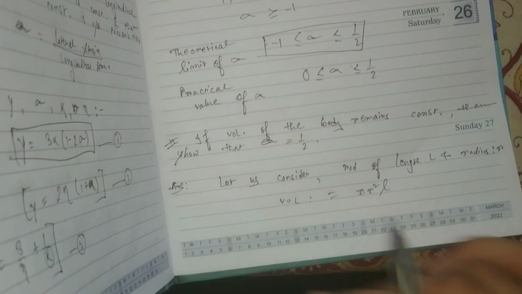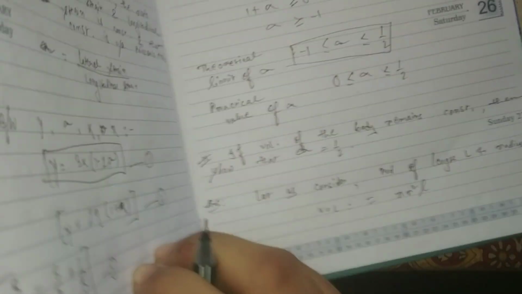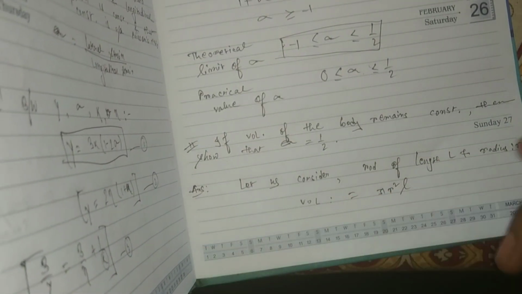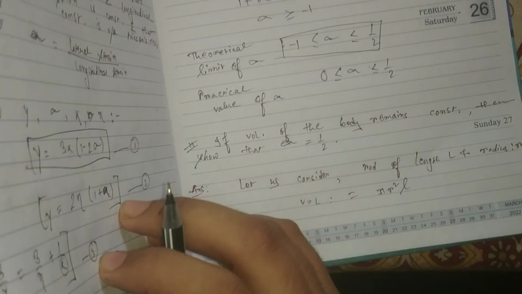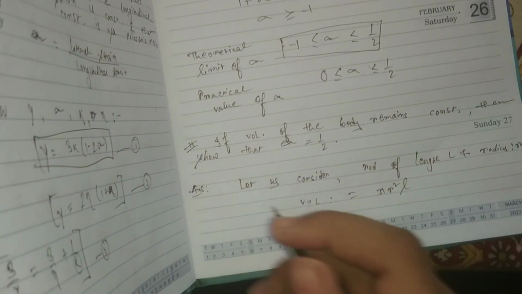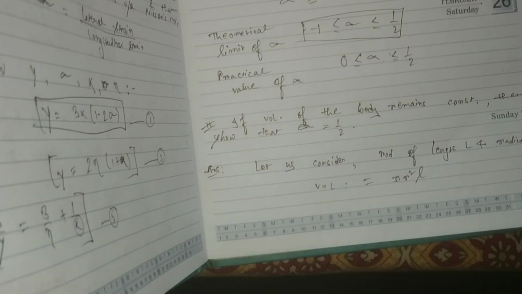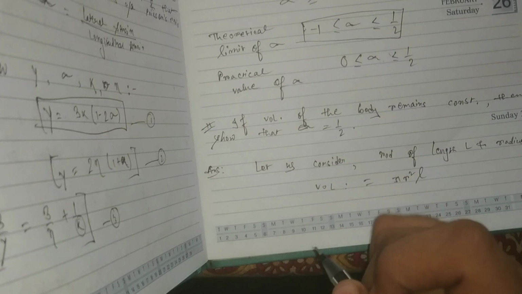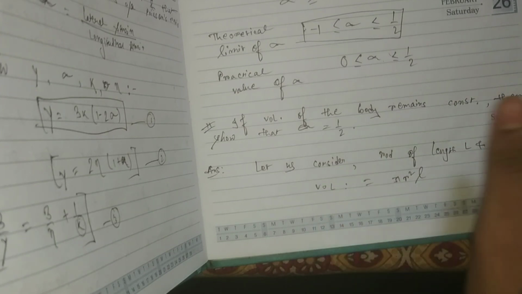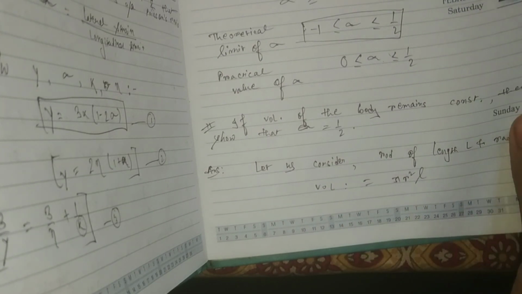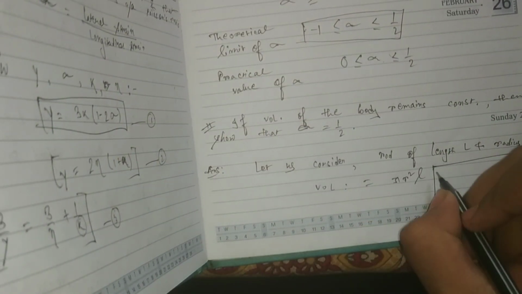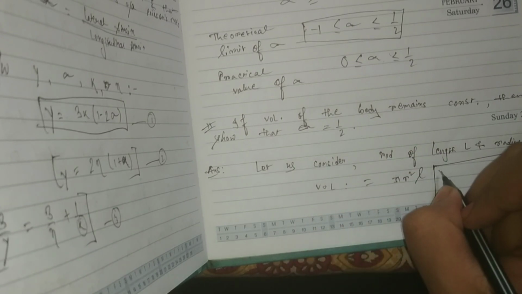Nothing. We have just differentiated this. See, when we differentiate this volume V equals pi r square L, it will be 2 pi RL in the first case, and in the second case it will be pi r square delta L. Differentiation, I hope you know, that's why I have written it. If you don't know, see, I am differentiating V, so that it will be delta V